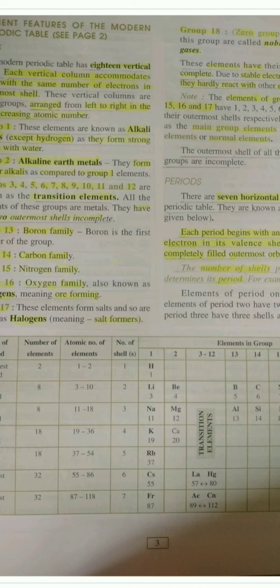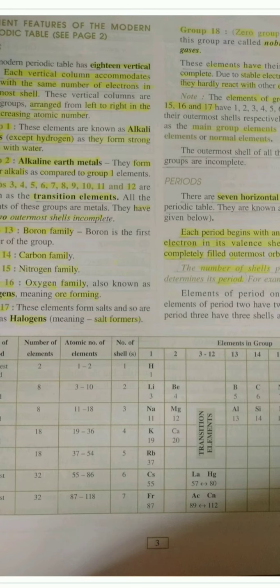Each group contains elements having the same number of electrons in their outermost shell, and since the physical and chemical properties of an element depend upon the number of electrons present in the outermost shell, the elements present in a particular group have similar properties. How were the groups arranged? Groups were arranged from left to right in the increasing order of atomic number.